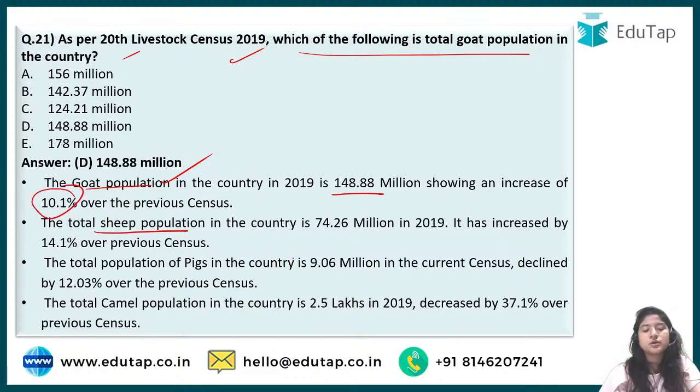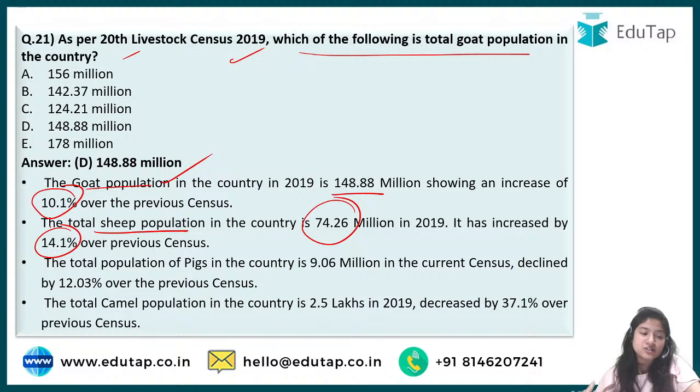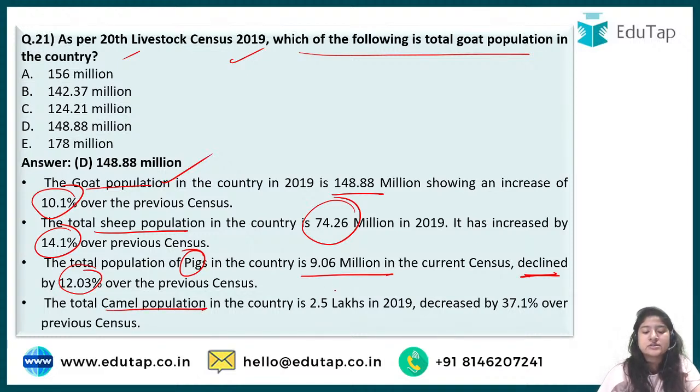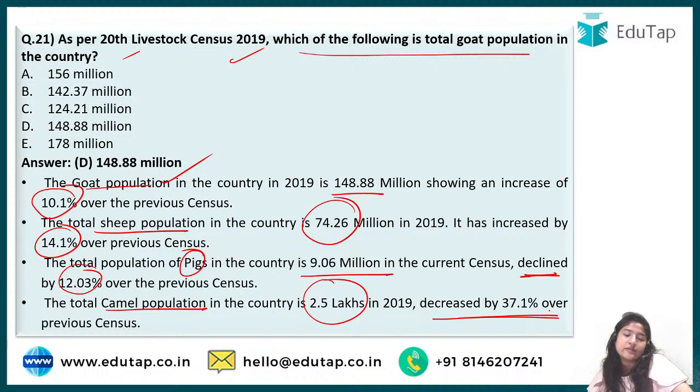For total sheep population, which is 74.26 million, it has shown an increase of 14.1% over the previous census. If we go for pig population, it is 9.06 million in the current census, but there is a decline of 12.03% over the previous census. And if we go for camel population, it is 2.5 lakh in 2019, and there is a decrease of 37.1%.